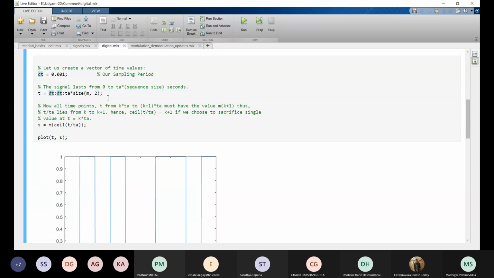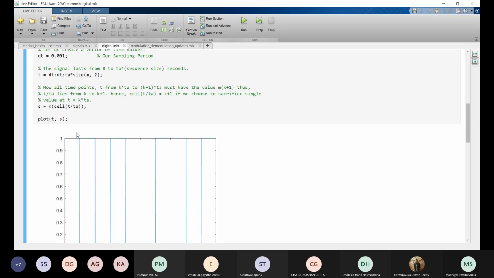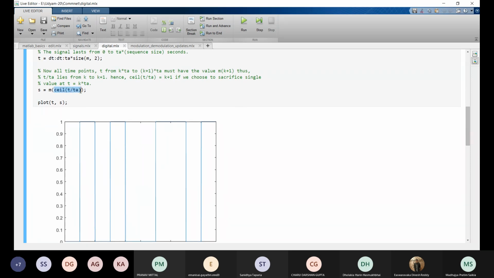So we define t, and then we are doing scaling of t by ta, and inserting the values of this into m. If you think logically, then this s will be the electrical signal we want. So plotting this s function will give us the electrical signal we want to represent. So we have represented our bit stream into an electrical pulse.